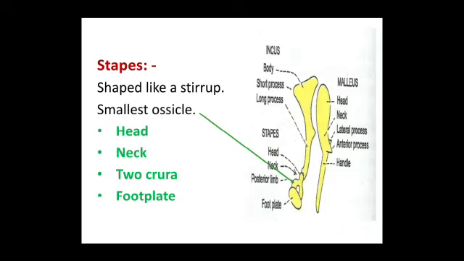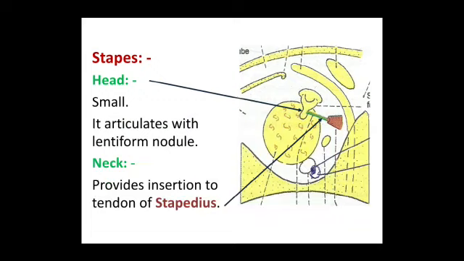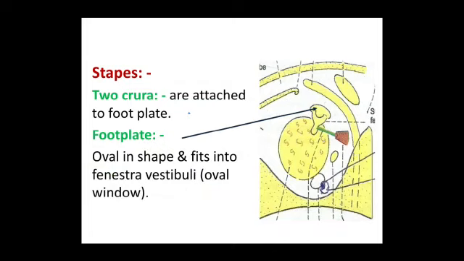Stapes is stirrup shaped. It is the smallest of all the three ossicles. It comprises head, neck, two crura and a footplate. Head is small. It articulates with the lentiform nodule. Neck provides insertion to the tendon of stapedius. The two crura are attached to the footplate. The footplate is oval in shape. It fits into the fenestra vestibuli or the oval window.